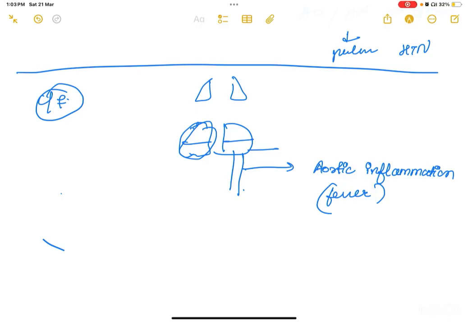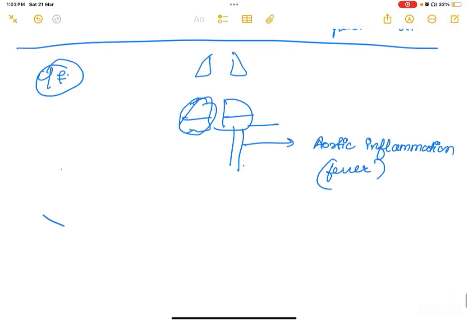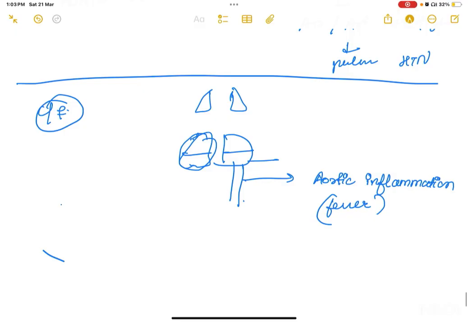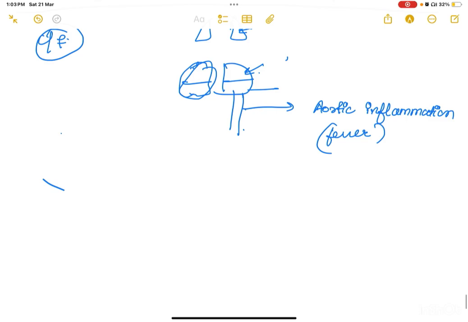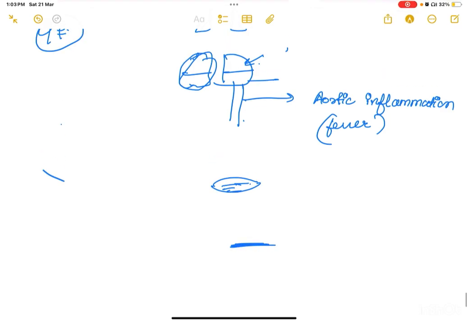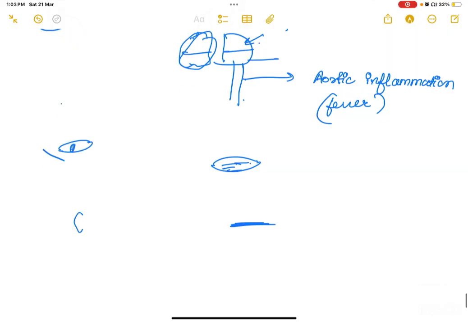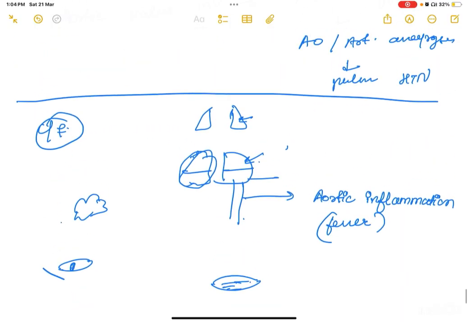Okay. Now, due to aortic inflammation, there would be less blood reaching your muscles, less blood reaching your brain, less blood reaching your eyes, your bones. But there would be more, like there could be plethora in your lungs and here in your heart. So, these are your muscles, your vessels, your eyes, your bones, this is your brain. So aortic inflammation would occur. You could get tachycardia. You could get hemoptysis due to plethora in the lungs.